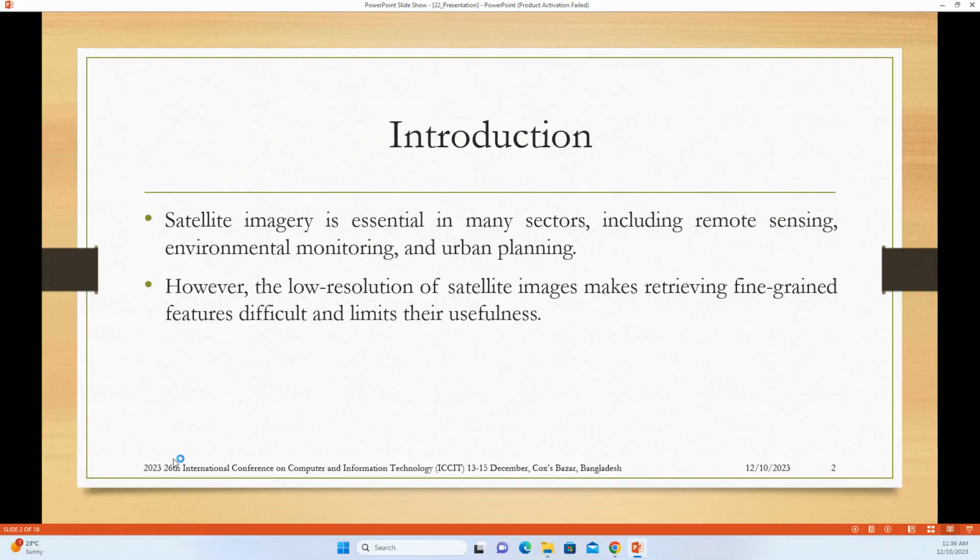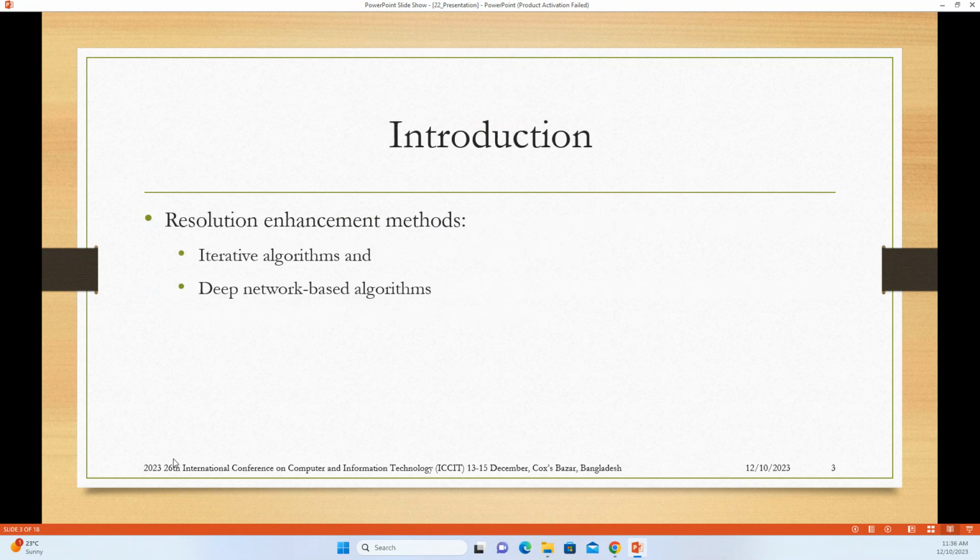Satellite imaging is essential in many sectors, including remote sensing, environmental monitoring, and urban planning. However, the low resolution of satellite images makes retrieving fine-grained features difficult and limits their usefulness. To overcome this, traditionally iterative-based algorithms and deep network-based algorithms are widely used.